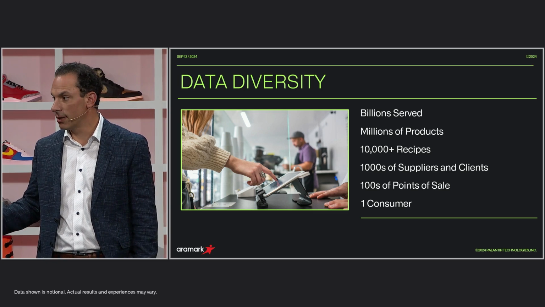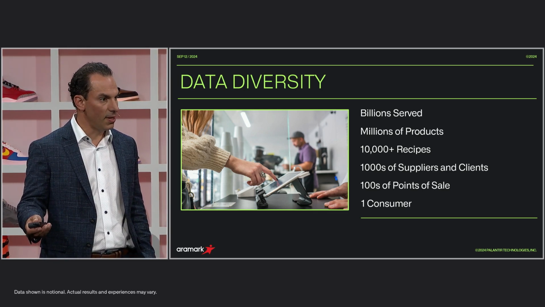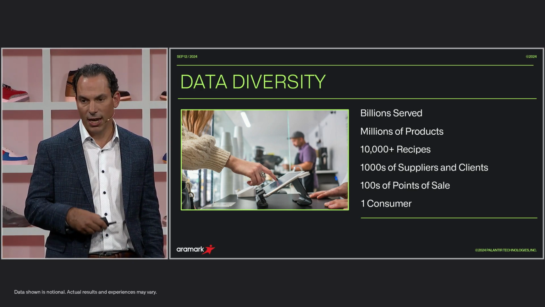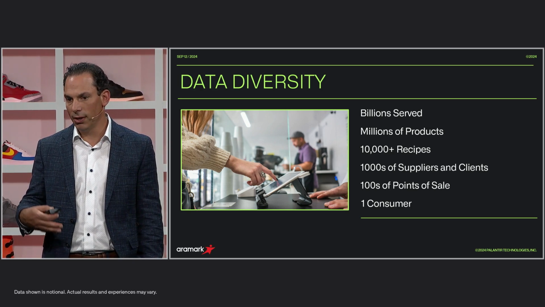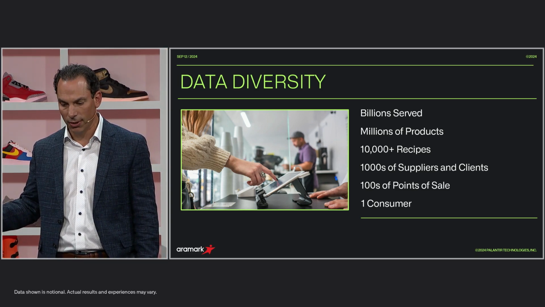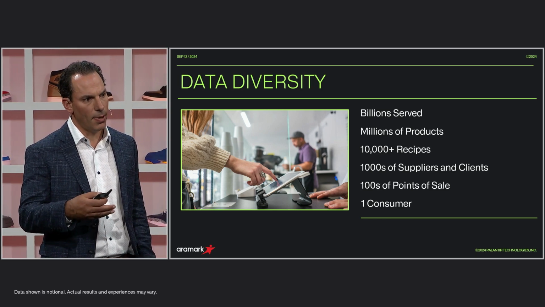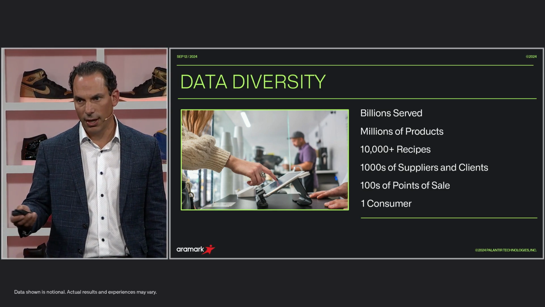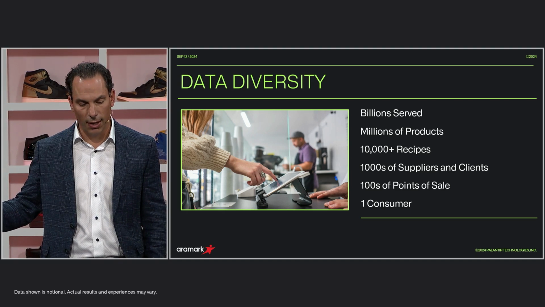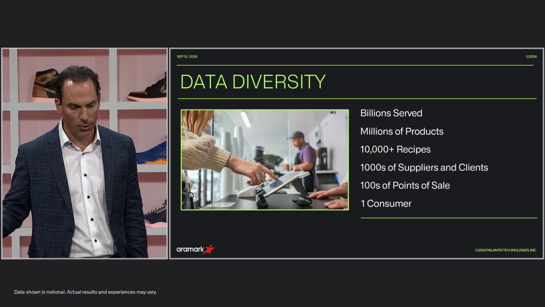There are millions of products that make up those meals, and tens of thousands of recipes that contribute to the overall product, and we're all trying to understand the preferences of a single consumer. We've always looked for opportunities to understand this data better and make recommendations on what we can do to better serve our clients and consumers.